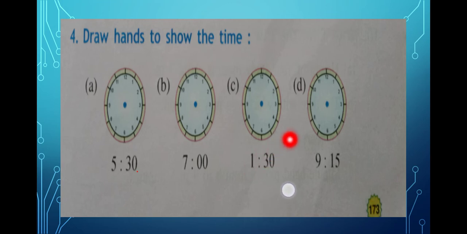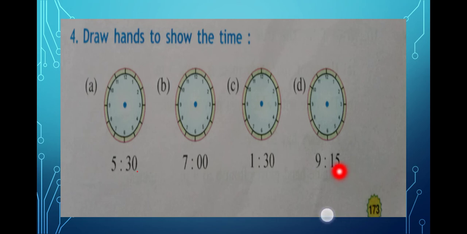Now it is 1:30, or you may also say half past 1. So the smaller hand or the hour hand should be exactly between 1 and 2, and the longer hand should be exactly at 6. Alright, now the last one is 9:15. How do you say this one? 9:15 or quarter past 9.